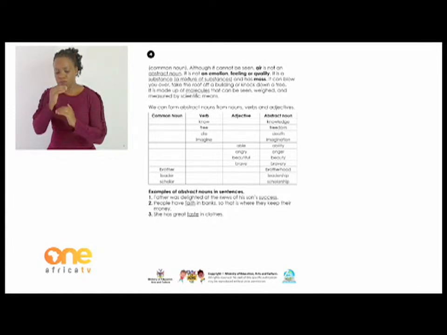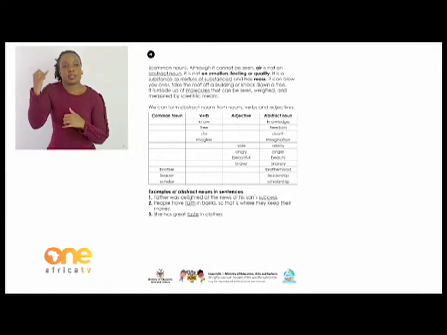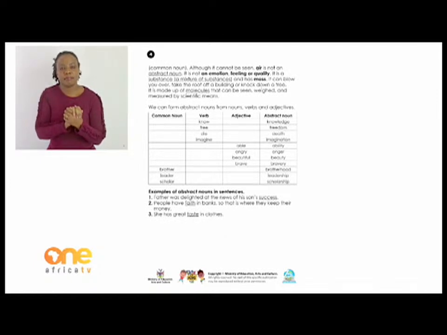Right. Last but not least is the verb. Let's see the abstract nouns formed from verbs. We have know, abstract noun is knowledge; free, freedom; die, death; and lastly, imagine, imagination is our abstract noun. A few examples of abstract nouns used in sentences are as follows.